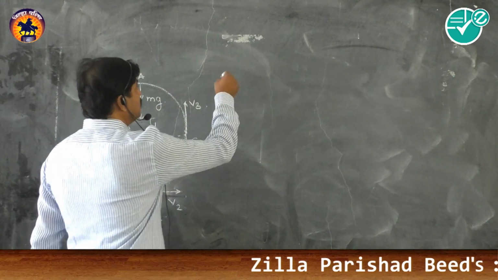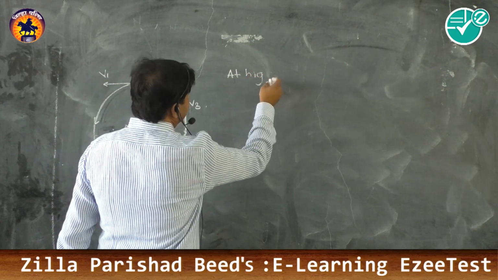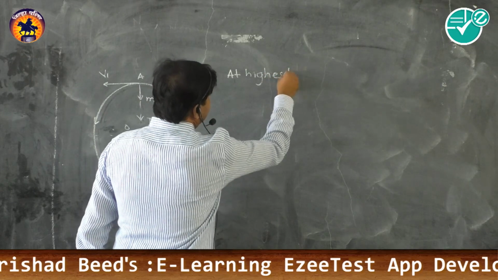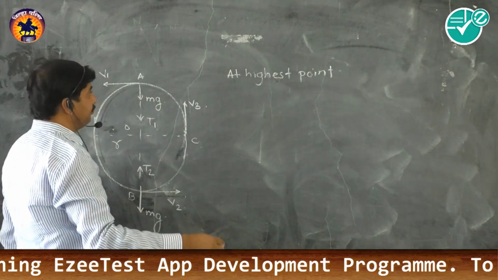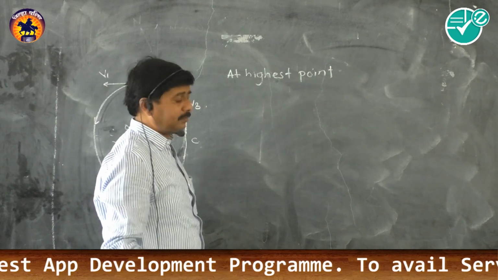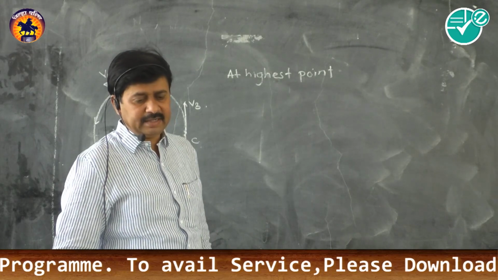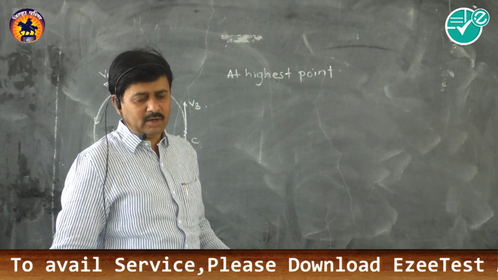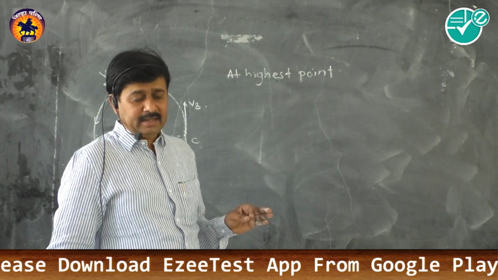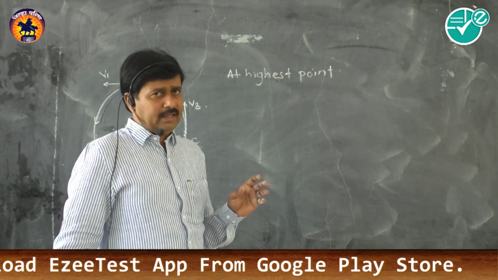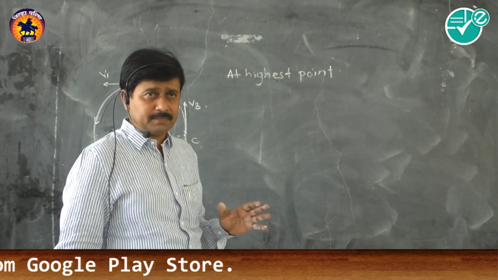So at the highest point, the tension and the weight are acting in the downward direction, and the important point is that centripetal force is required to complete the circular motion.